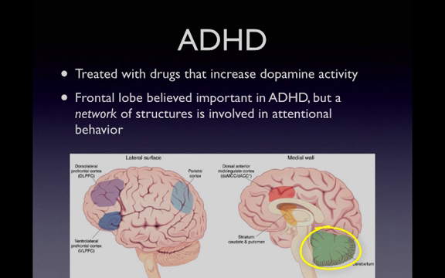All of these structures are key in cognitive and attentional functioning. But most researchers who study ADHD don't believe that it is any one of those structures by itself. ADHD is a result of abnormalities in functioning of the network of structures. And functional imaging studies lend support to this hypothesis.